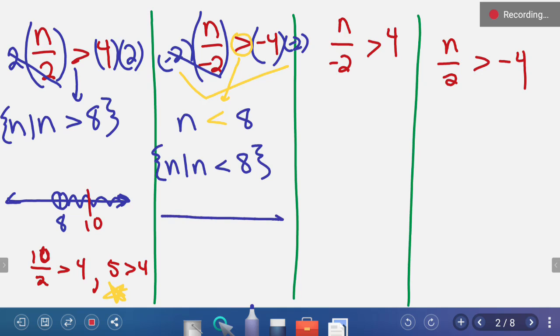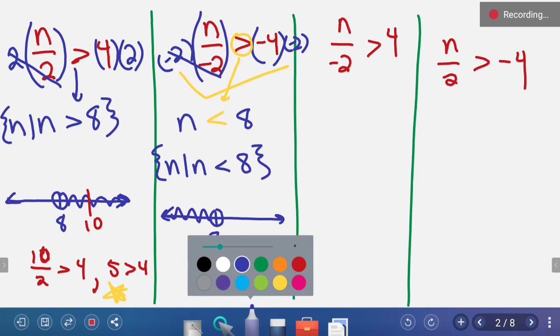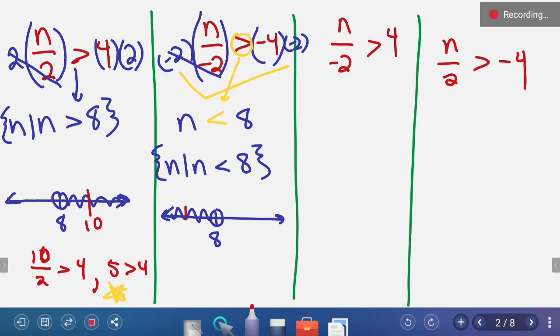Let's graph it to check. We have an open circle. N is under 8, so let's pick a number under 8 that's easily divisible by 2. So let's pick 6. 6 over negative 2. Is that greater than negative 4? When we test it, we want to make sure we test it in the original problem. 6 divided by negative 2 is negative 3. Negative 3, is that greater than negative 4? It is. Barely, but it is. So we know our solution set is correct.